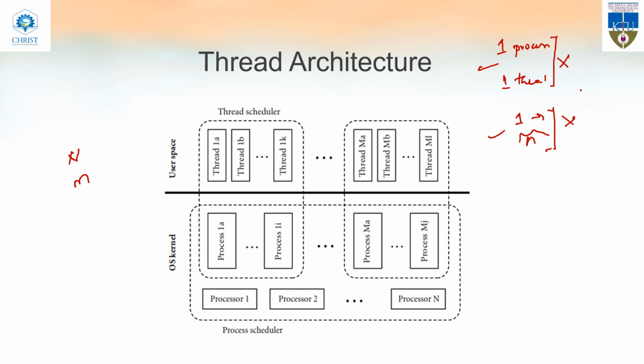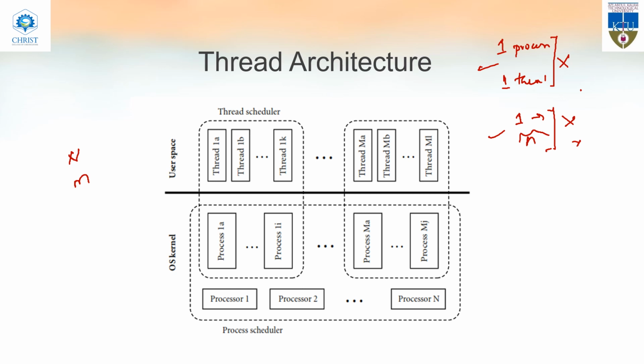So the concept of thread is implemented, and even if one thread goes for a system call, only one process will go for the system call. So the problem in the second implementation also gets resolved. So we are using the n process n thread architecture.